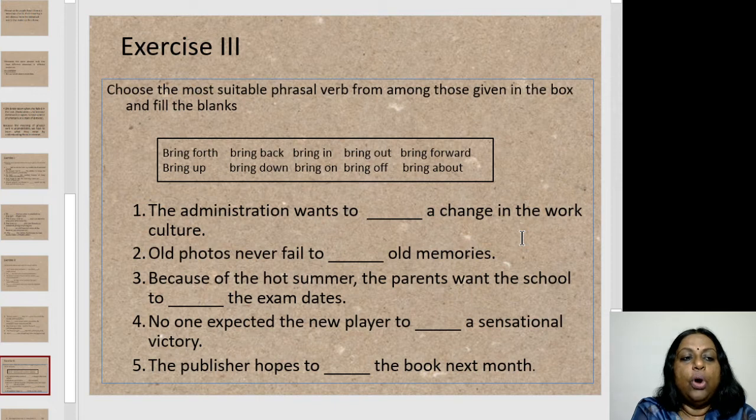Number 4, no one expected the new player to dash a sensational victory. Look at the words in the box and let's pick the right phrasal verb. No one expected the new player to bring off a sensational victory. Unexpected, and it was of course not planned. Nobody thought it would happen, and the player pulled off this victory, to use another phrasal verb.